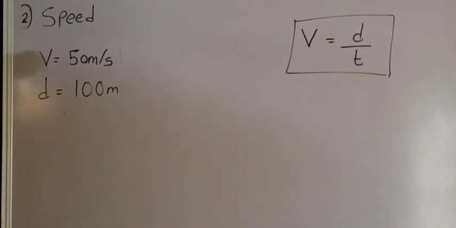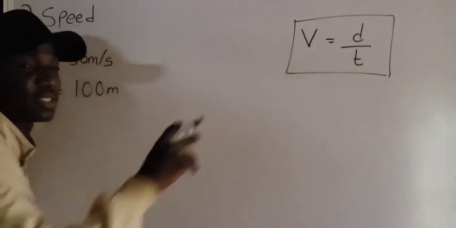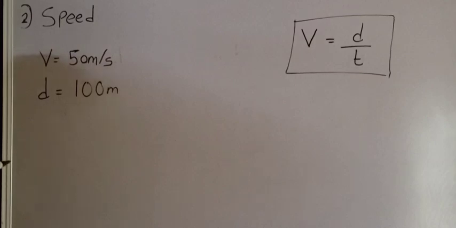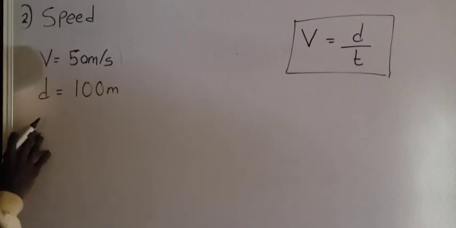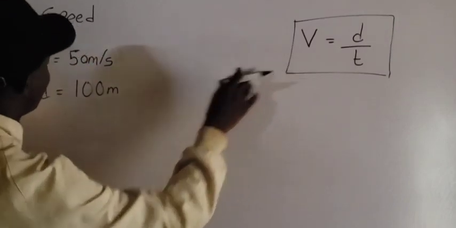We already know the equation that is connecting speed, distance, and time. Now, from this, we are given the speed and the distance. That means that we are told to calculate the time. Are you getting it? So in order to calculate the time, we are going to use this formula.